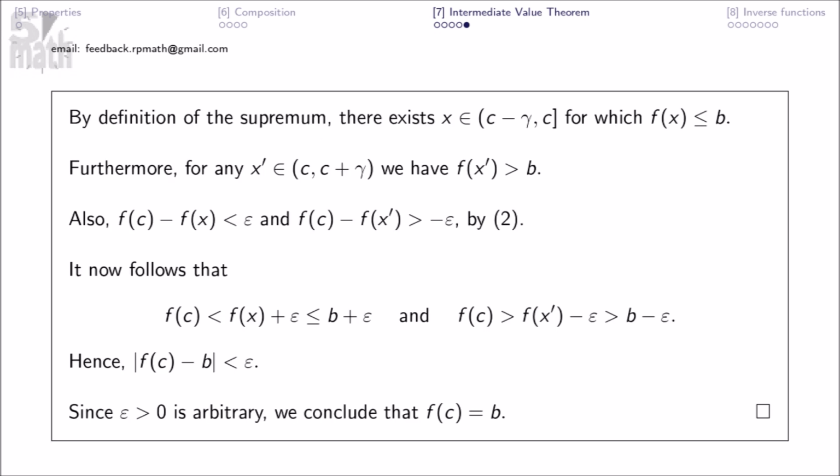By definition of the supremum, there exists x in this, for which f of x less than or equal to b. Furthermore, for any x prime in this, we have f of x prime greater than b. Also, this and that by 2. It now follows that this and that, hence f of c minus b absolute value less than epsilon. Since epsilon greater than 0 is arbitrary, we conclude that f of c equals b.